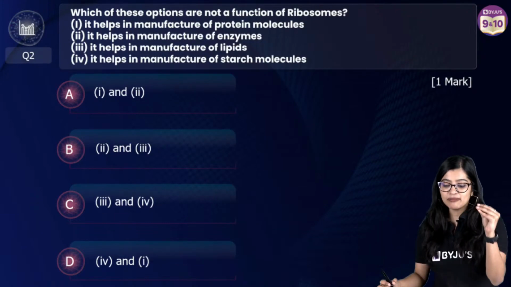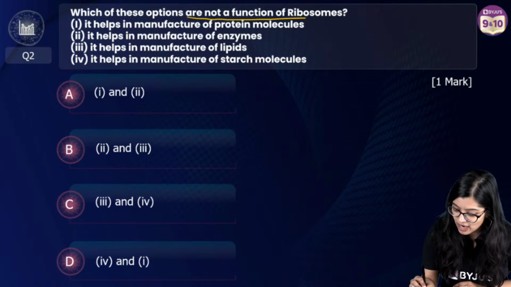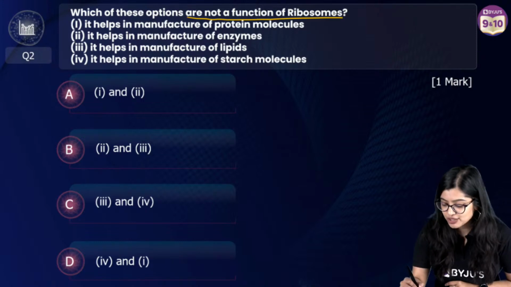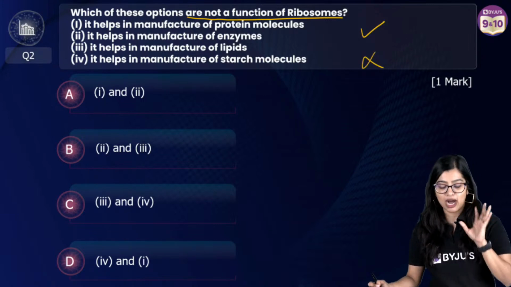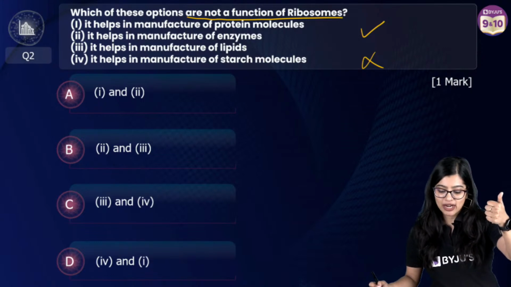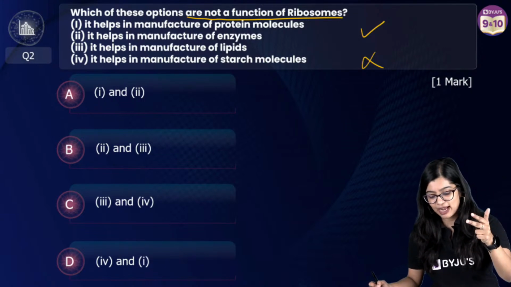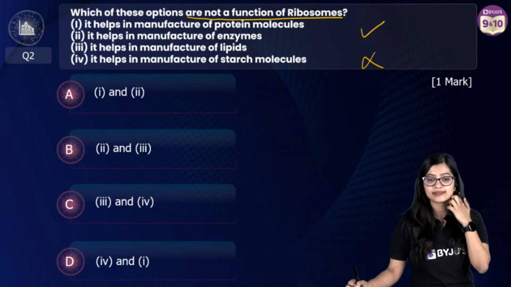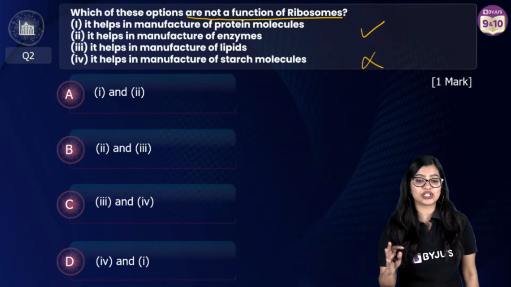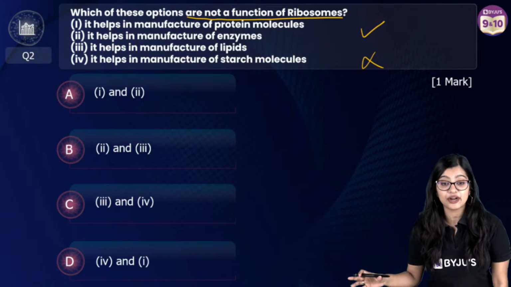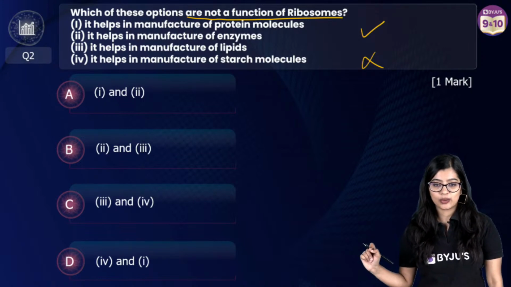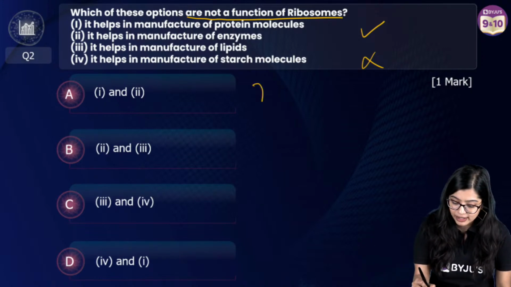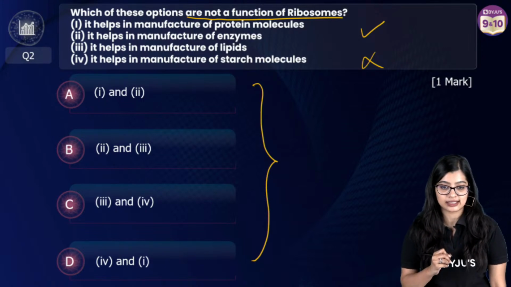Next one. Which among the following is not a function of ribosome? First you have to identify which are the functions and then identify which is not a function. 1 mark question. Helps in protein manufacture, helps in enzyme manufacture, helps in lipid manufacture, helps in starch manufacture. Which among the following are not the functions of ribosome? Okay, take your time. You need to read through the combinations and give me the correct answer.